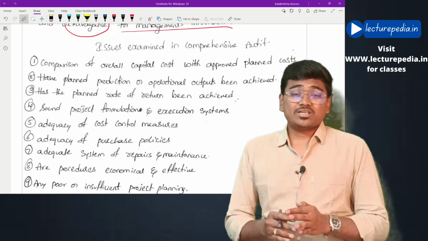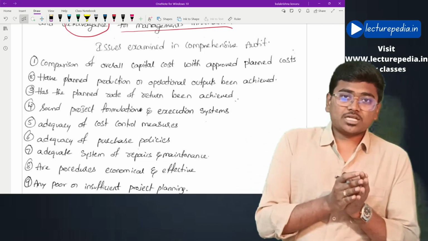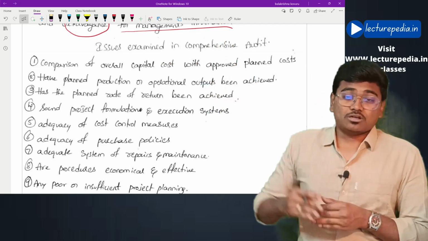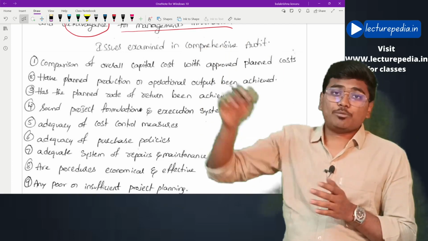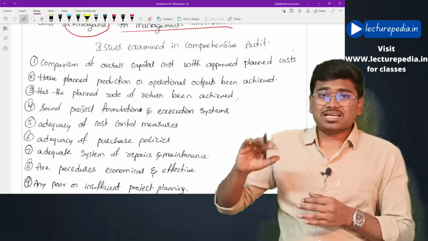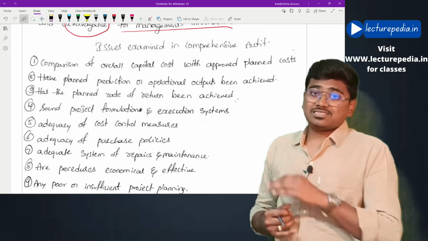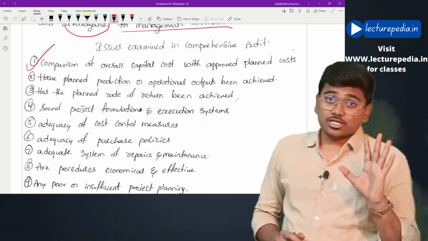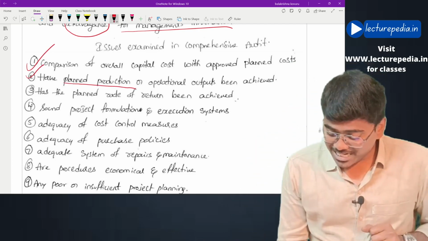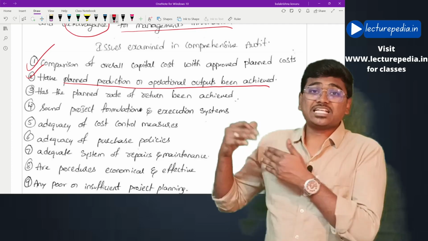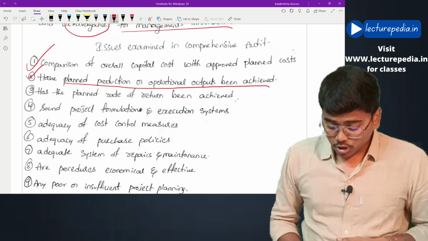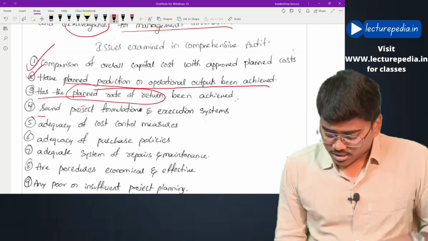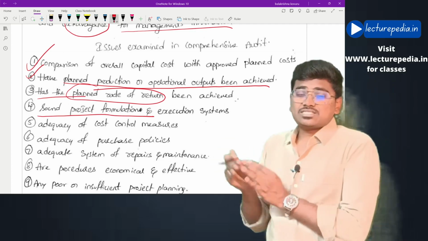The auditor will check whether the overall capital cost is within the approved cost or whether the overall cost has exceeded the approved cost. In case there is excessive overall cost, what is the reason for such excessive expenditure? That will be checked by the auditor. The auditor will also verify whether planned production or operational outputs have been achieved, whether the objective has been achieved, and whether the planned rate of return has been achieved.